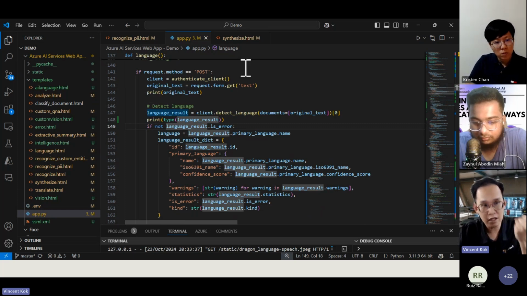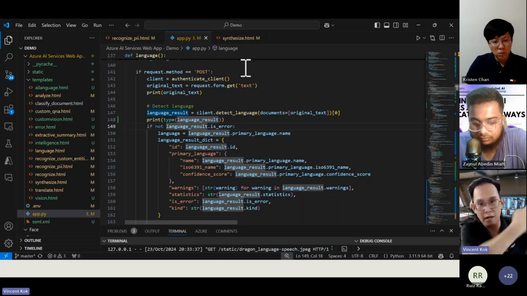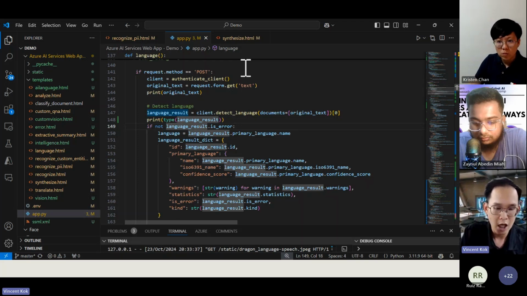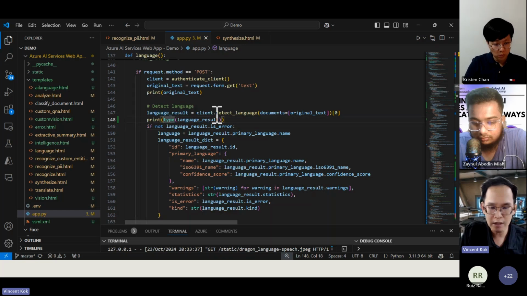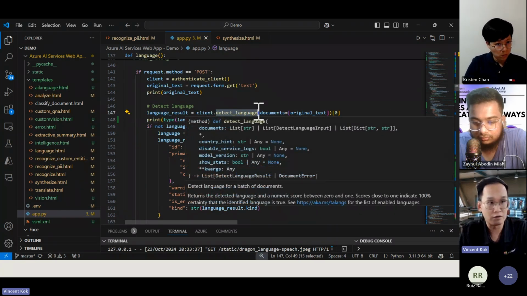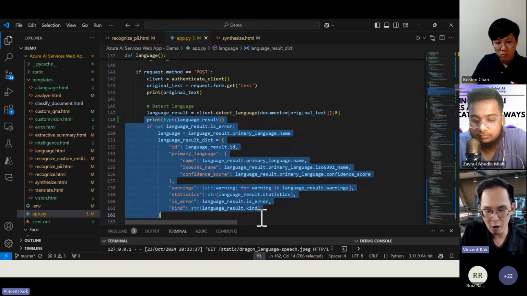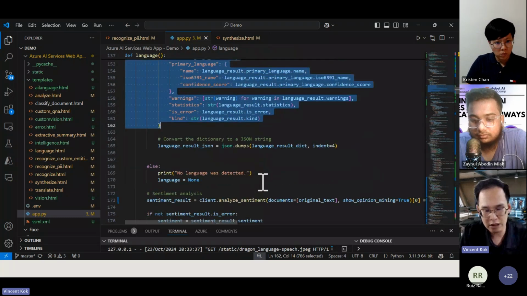When you get the thing ready, I have the language model here. I just need to send it, right? It's an out of the box experience here. So I just need to send it. I just use this detect language. Then you can get the language result already, like we see. And then, of course, this is how we get the output, the way you code it, right? Of course, I use Python.